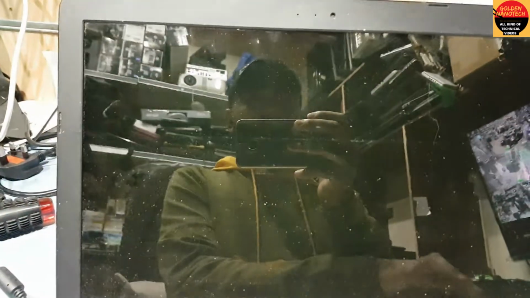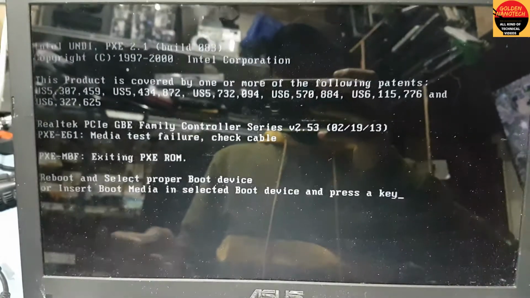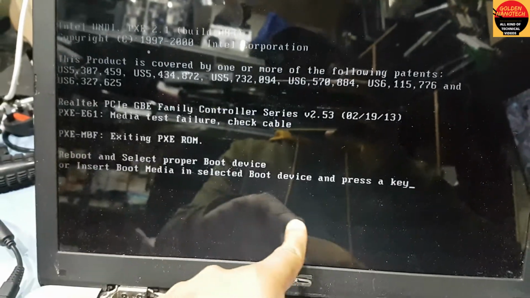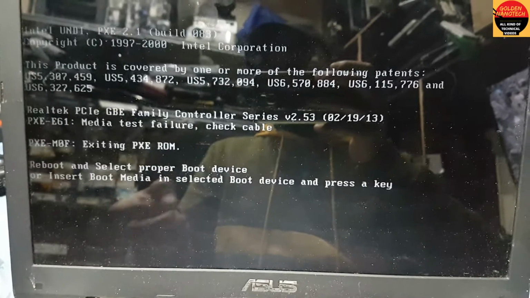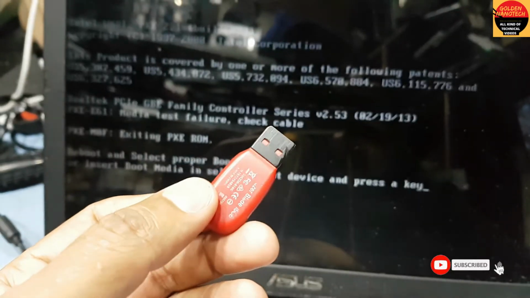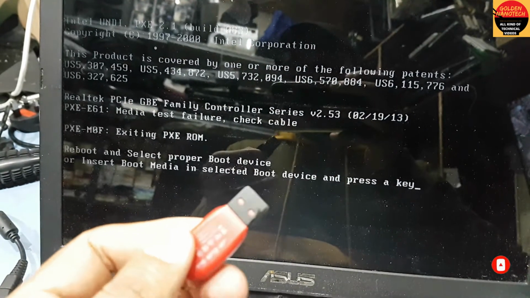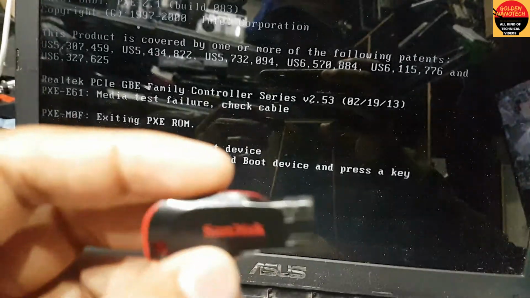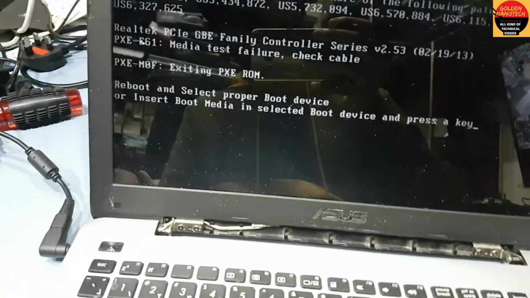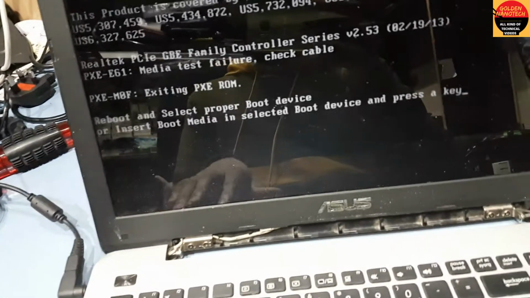Okay, so you need a Windows UEFI boot, and you can see guys this boot device is not available because maybe Windows is damaged or something. So here I have Windows 10, Arabic. I downloaded it from Media Creation Tool and made it a bootable USB, and I put in the USB. Okay, now I will restart the laptop.